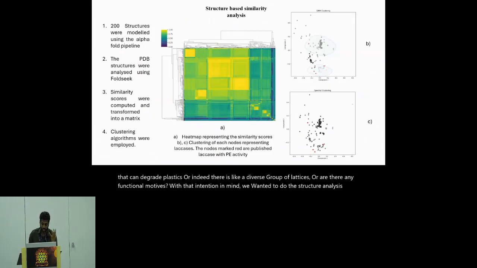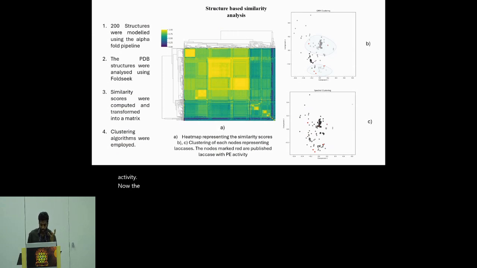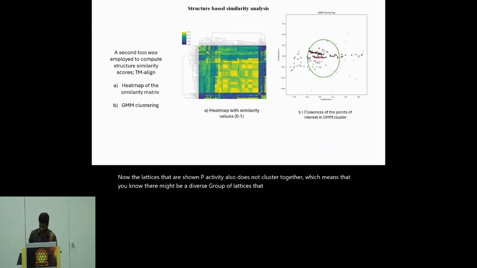For structure based similarity analysis, we took TM-align and Foldseek, and we did GMM clustering and spectral clustering to see how similar the laccases from our metagenomes are to the laccases that have shown PE activity. The laccases that have shown PE activity also do not cluster together, which means there might be a diverse group of laccases involved in PE degradation.